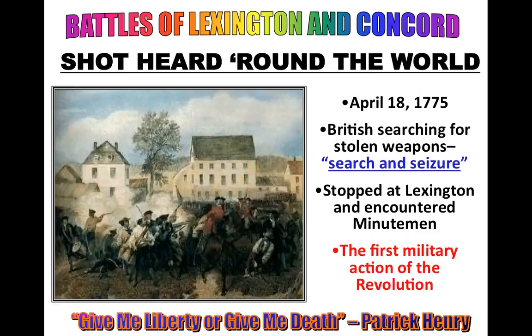Search and seizure. Remember those writs of assistance, unlimited search warrants? They wanted all the guns. So ironically, you want to know what the colonists do? They write in the Second Amendment to the Bill of Rights because they don't ever want this to happen again.